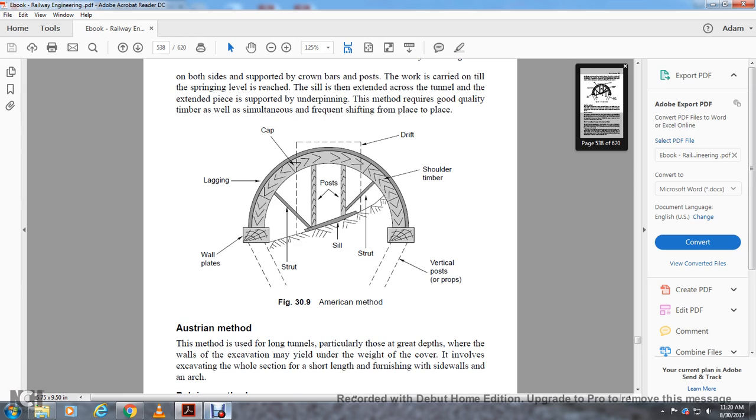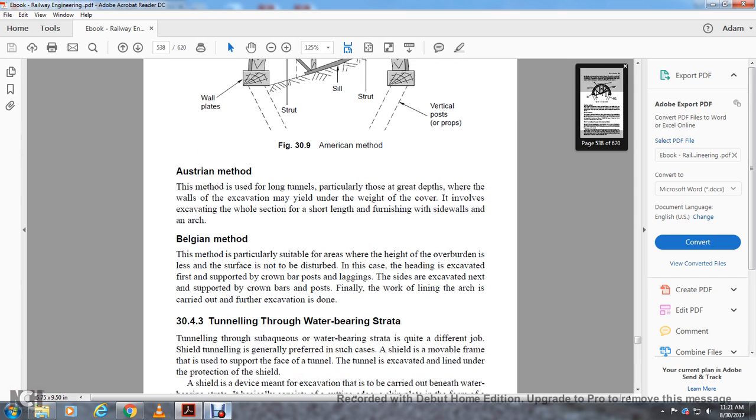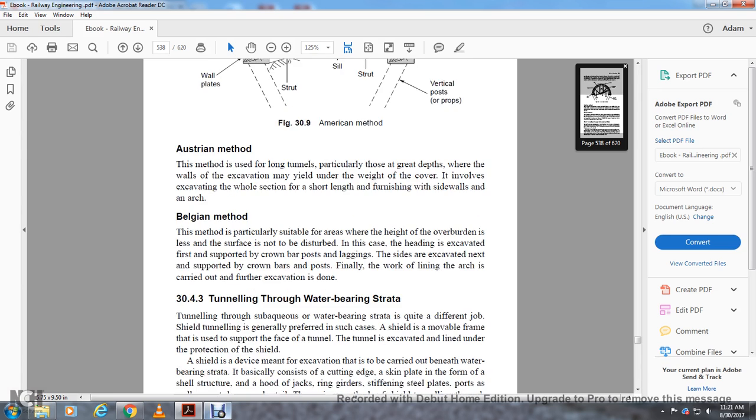Australian method. Methods used for long tunnels, particularly those at great depths where the wall of the excavation may yield under the weight of the cover involved. The excavation will hold the section of short length, furnishing the side walls and the arch. The Belgian method is particularly suitable to areas where the height of the overburden and the load on the surface is not disturbed. In this case, the heading of the excavated work is supported by the crown bar, posts, and lagging, the sides of the excavation are supported by the crown bars and posts, and finally the work of lining the arc is carried out as the further excavation is done.